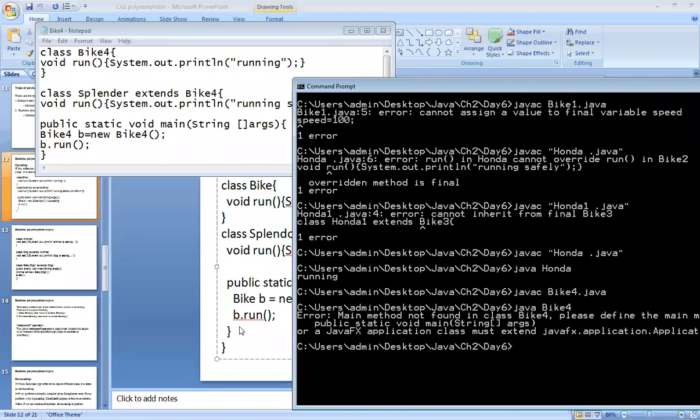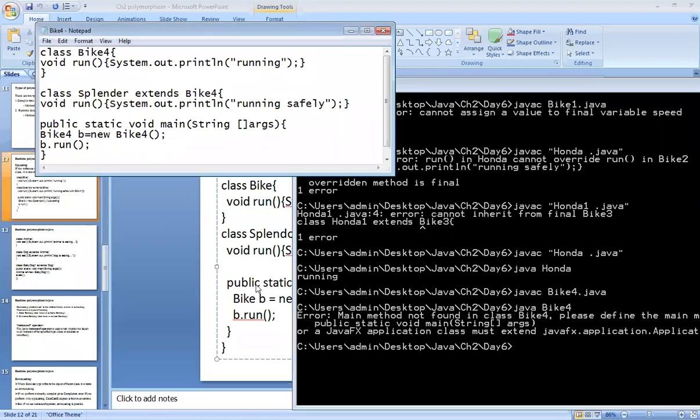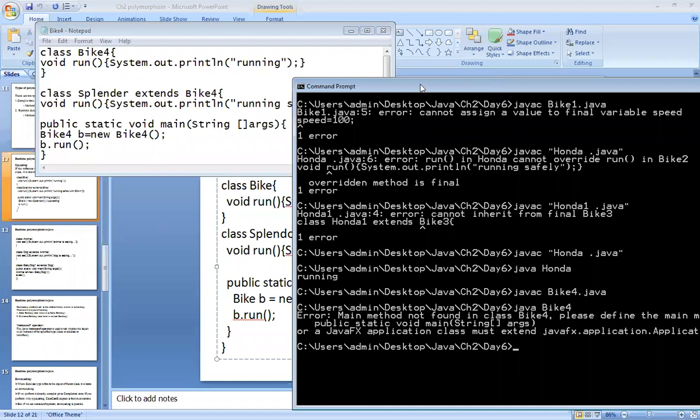Now see, what will be the error? Because I have called this main class name, right? So here upcasting is required to call the method name, right? You can see the error also. Just a minute.